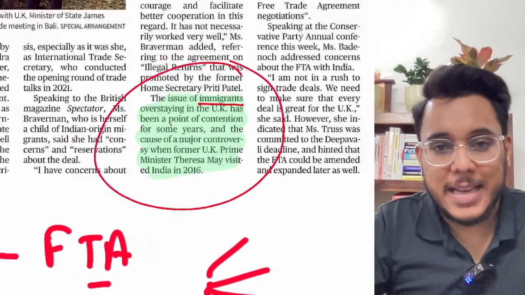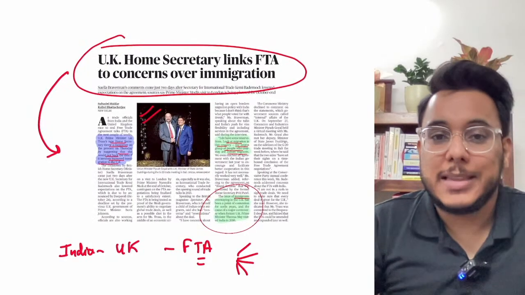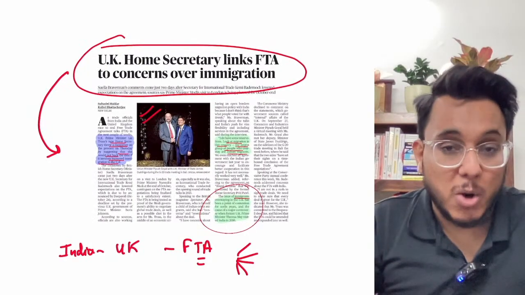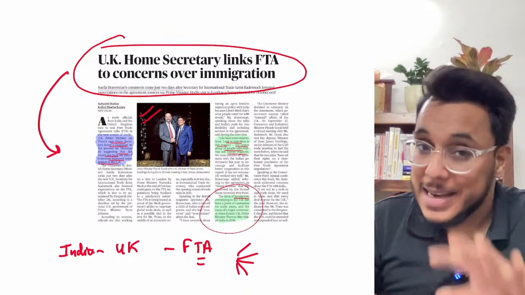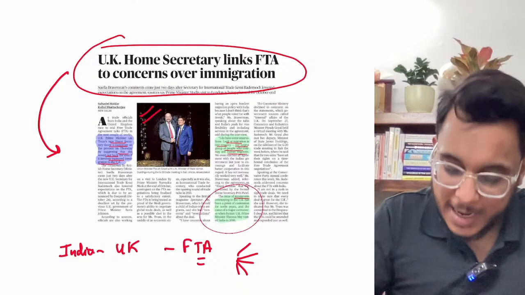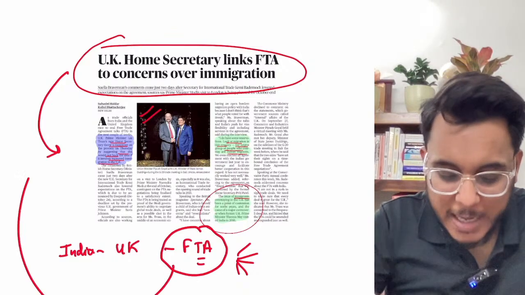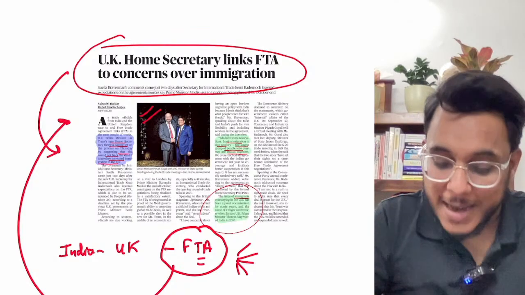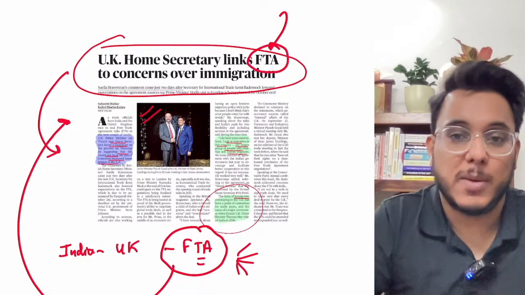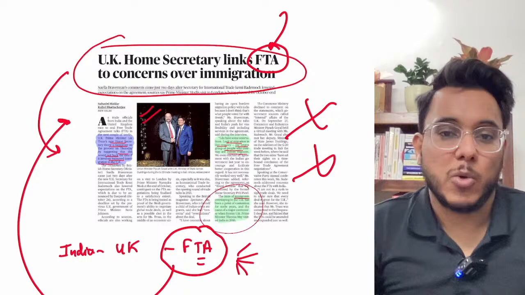And they say that the number of Indian immigrants who had come to the UK should not increase, because it is creating pressure on the UK, where the most migrants are coming. Now, what the UK had said is that if this particular FTA has any provision by which immigration to the UK will increase, with more Indians coming to the UK with the help of this FTA, then the UK will not support, will not back this particular FTA.